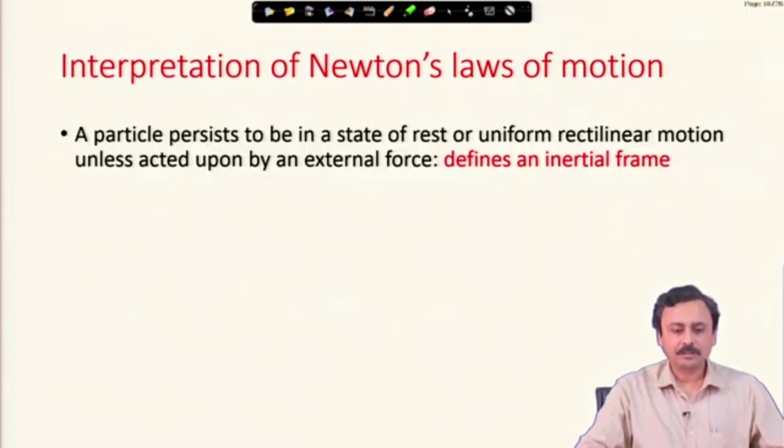The first law says that a particle persists to be in a state of rest or uniform rectilinear motion unless acted upon by an external force.